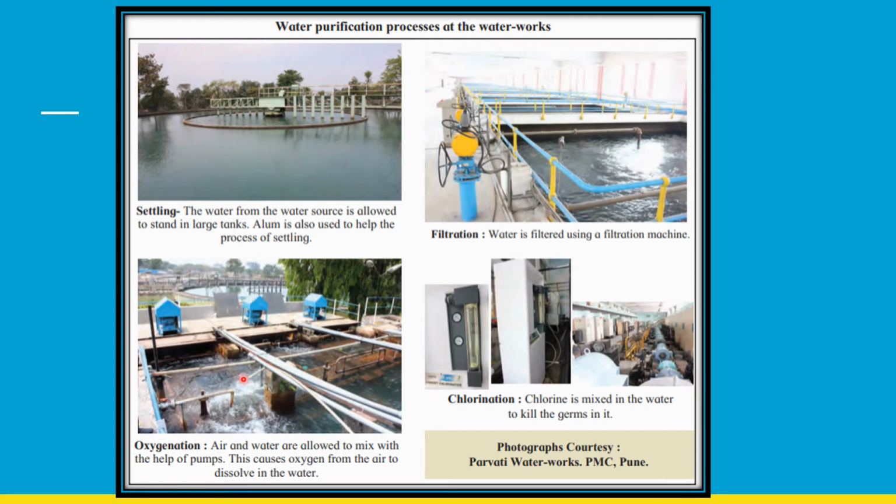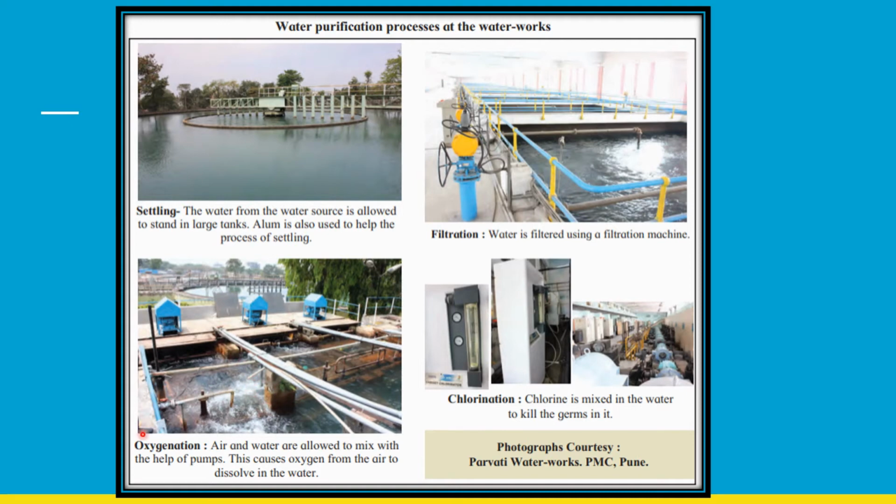Usually when water gets polluted, you know that the amount of oxygen in the water is reduced, and this harms the aquatic life that is there in the water source, because you know that everyone relies on oxygen. So since the water might have less content of oxygen, pumps are used so that oxygen can mix and we can get oxygenated water to drink.